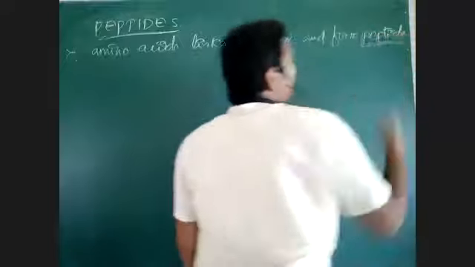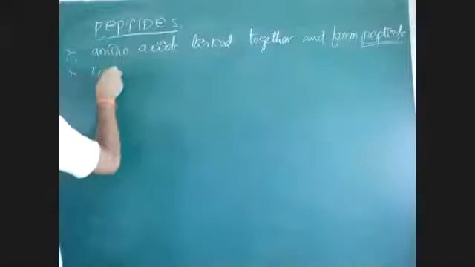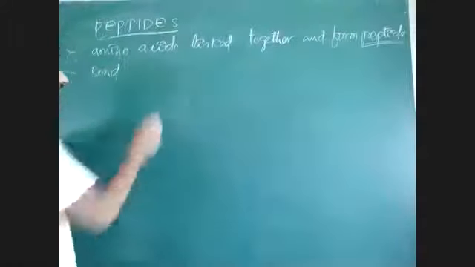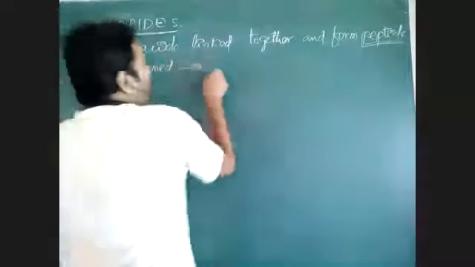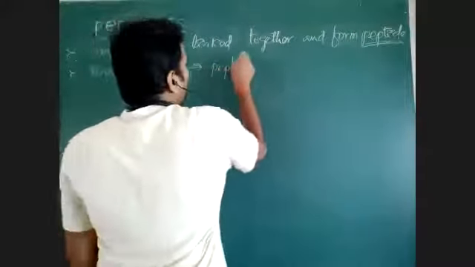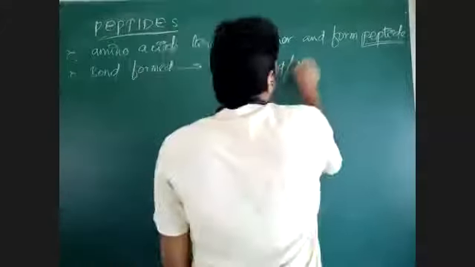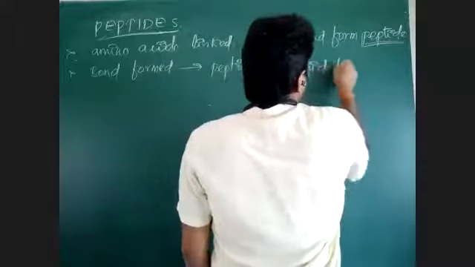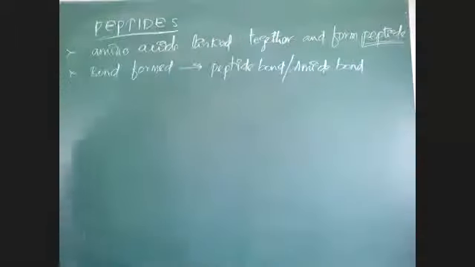Peptide is formed upon binding of amino acids to each other, and when amino acids are joined together, there is a formation of bond. The bond formed is a peptide bond, which is also called amide bond. Peptide bond or amide bond.